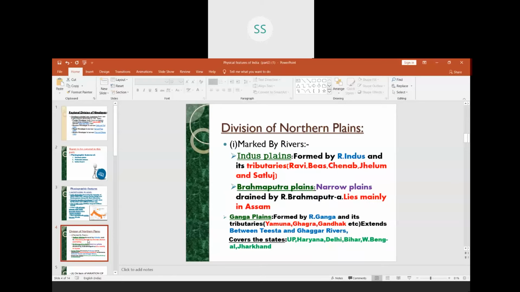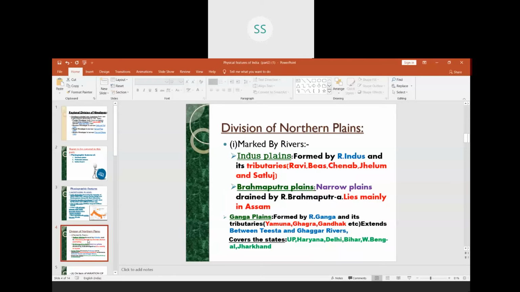These five rivers have formed the Punjab Plains, and a large part of the Punjab Plains today lies in Pakistan, because India got divided into India and Pakistan, and a large part of Punjab went into Pakistan.